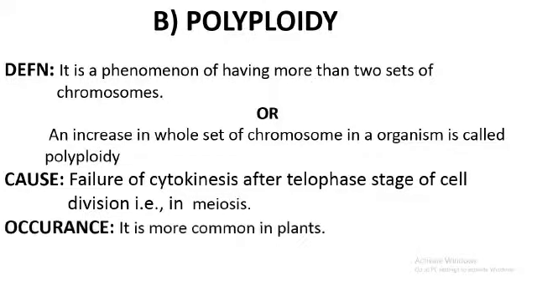This type of polyploidy is more commonly seen in plants. Polyploidy is not seen in animals, but we can produce it in an artificial manner. So this is with regard to the types of ploidy which are known to cause chromosomal disorder.